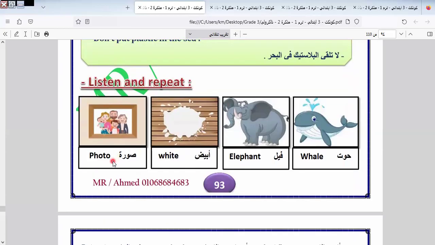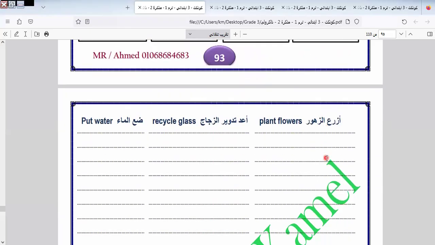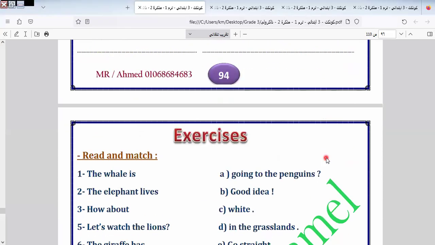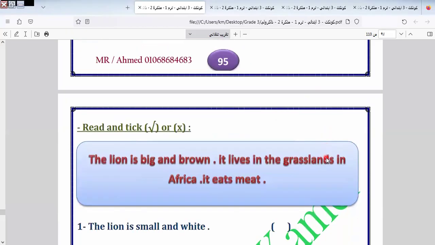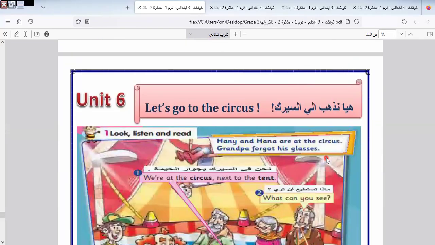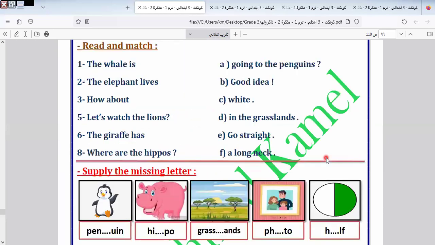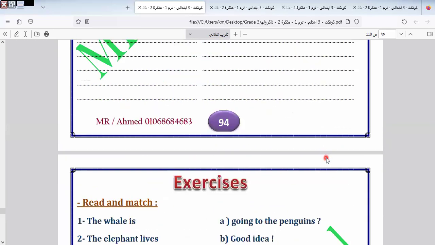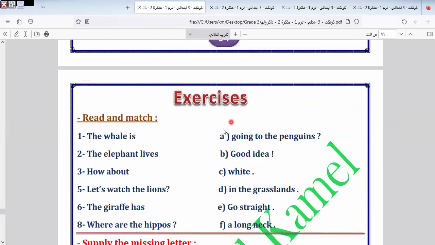Here we have photo, white, elephant, wall. This is the vocab related to this unit. Let's continue the rest of the unit. Here I would like to answer the general question related to this part.